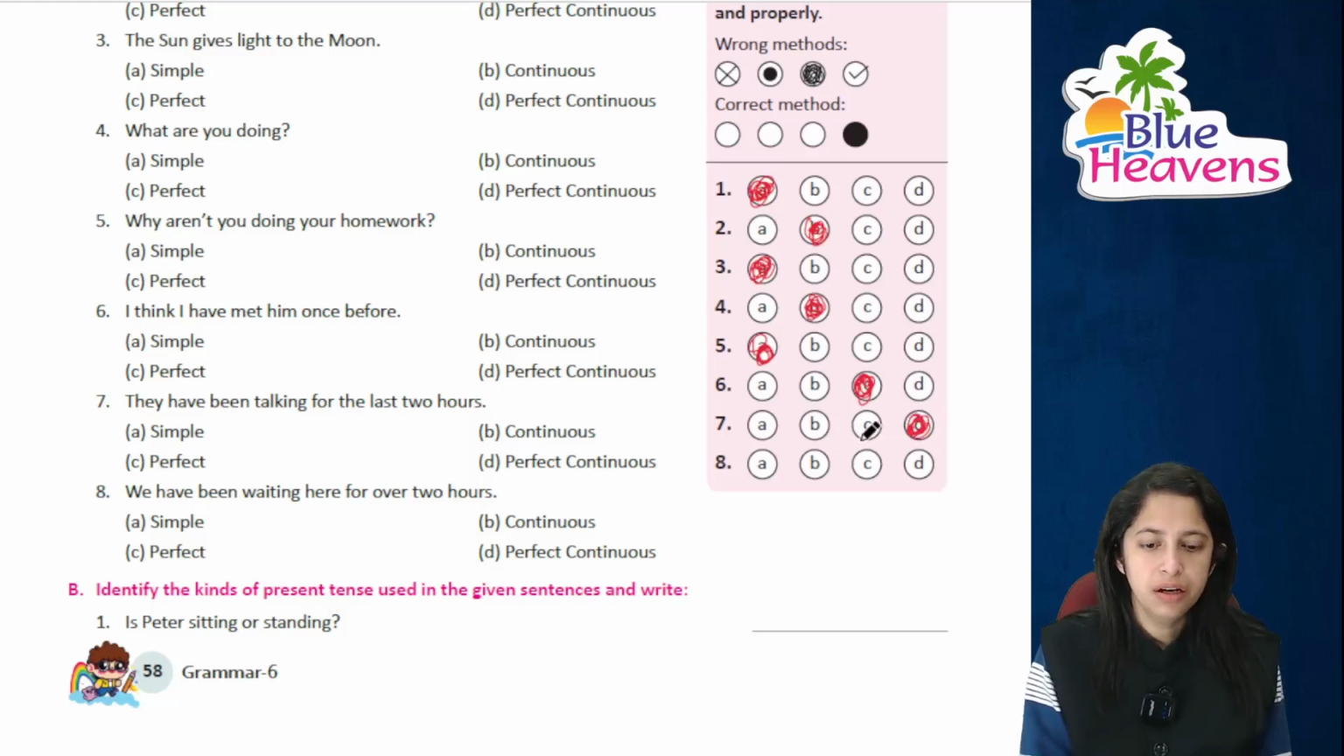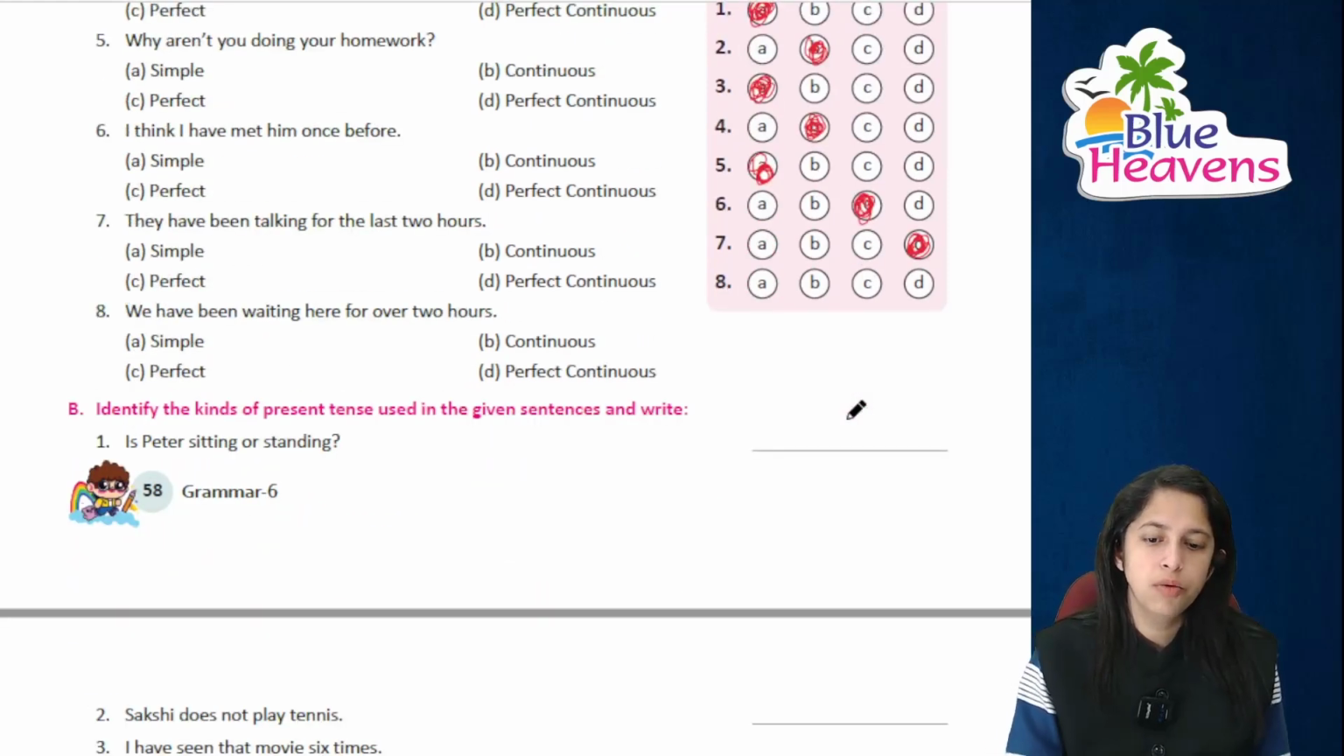We have been waiting here for over 2 hours. 2 घंटे से हम लोग वेट कर रहे हैं. Again, this is perfect. Right? You have to identify the kind कि आप कौन सा tense use कर रहे हैं present tense का. Is Peter sitting or standing? This is present continuous.